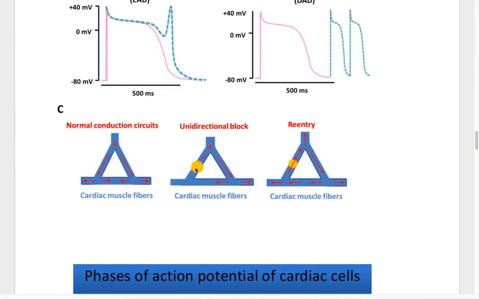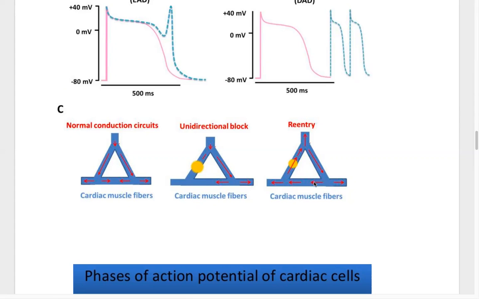But if there is any block, some disruption, at that time it will break into two. When it finds the block, it stops, whereas the other side moves slowly. Then again it splits here.